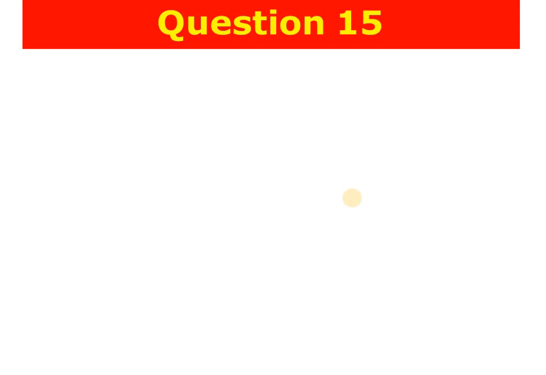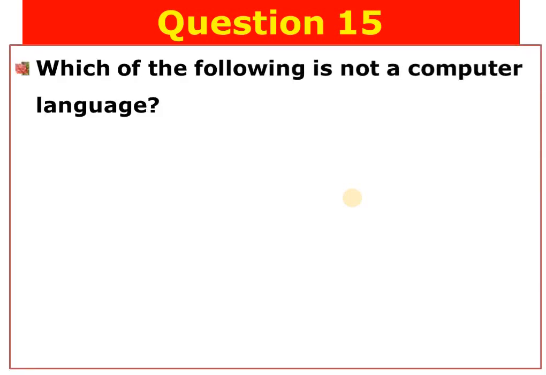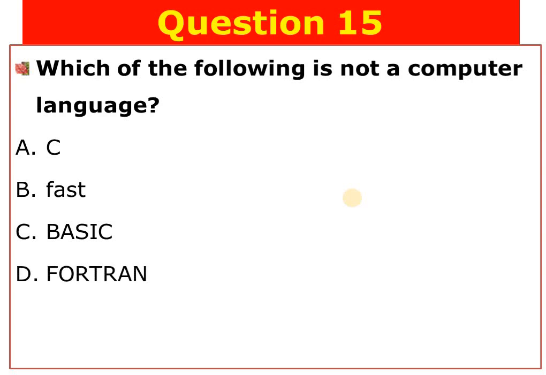Let me go to question number 15. Question number 15 says, which of the following is not a computer language? A. C, B. Fast, C. Basic, D. Fortran. Which of the following is not a computer language? The answer is B. Fast is not a computer language. The others are computer languages.